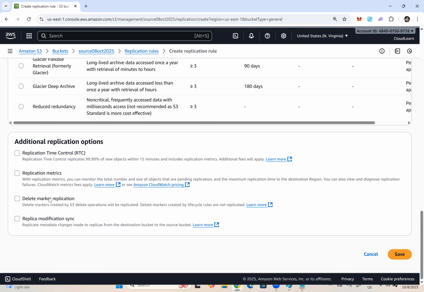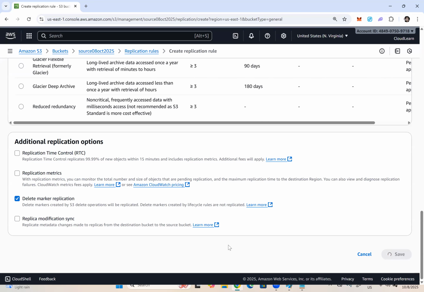Delete marker replication means if any object gets deleted in the source bucket, it will be marked with a delete marker, right? If you want to replicate that, you can enable this option so that the delete marker will be replicated to the destination bucket. Let me enable this. This is not chargeable, but if you delete any object permanently from the source bucket, it will not be replicated. Only a delete marker will be replicated. That we will observe practically.